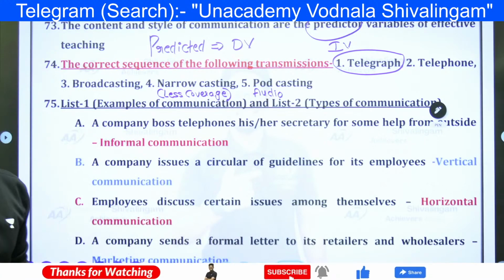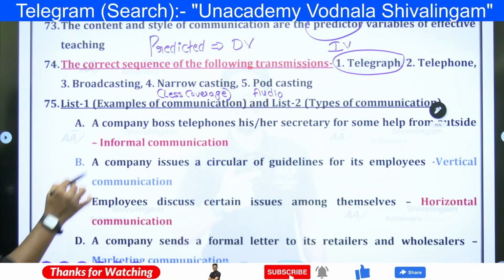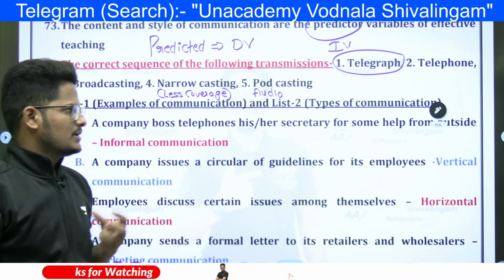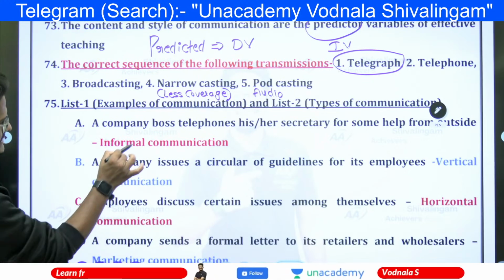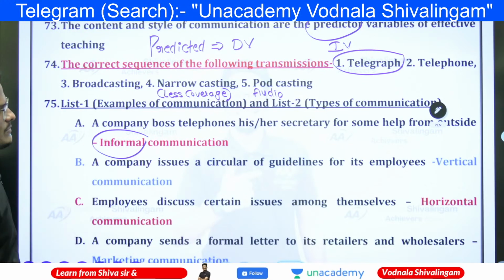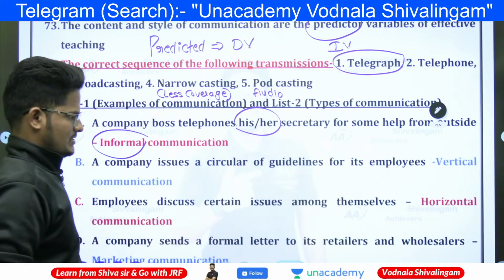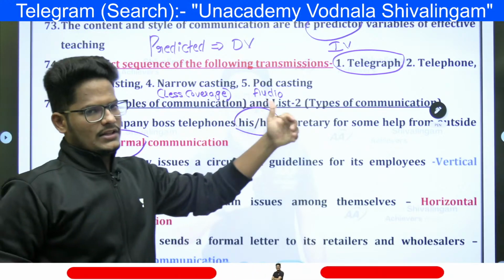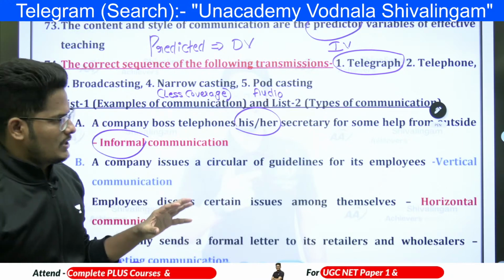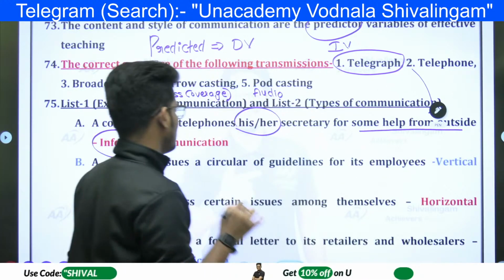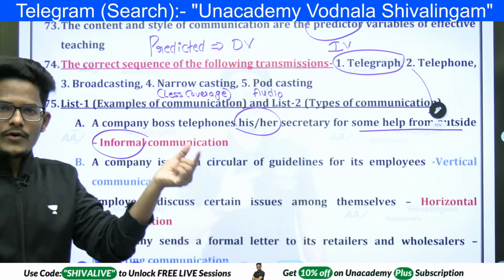All right. Next is that a company boss telephones his or her secretary for some help from outside. This is an informal communication, because he called that person, which is oral communication, and that too not for casual routine office work. This is for some help from the outside, which is informal or outside the formal communication scope.